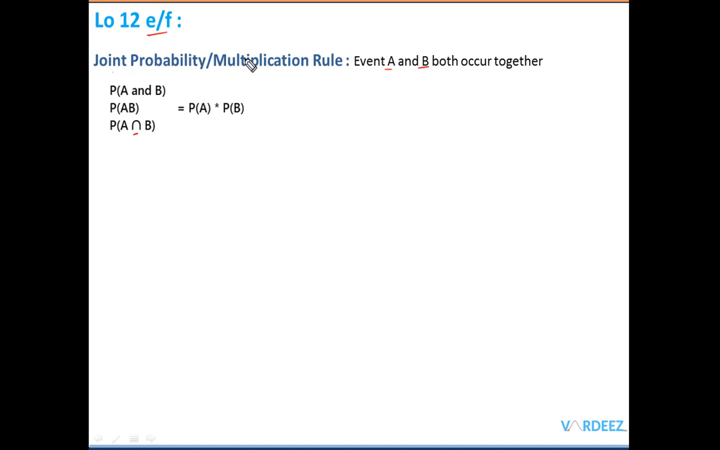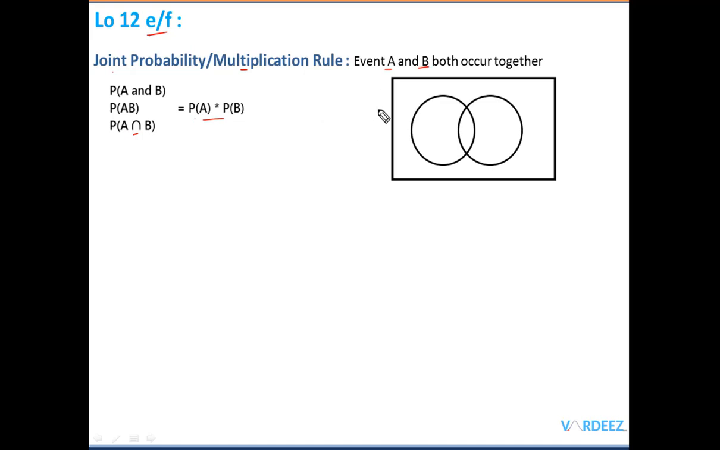Now it's known as the multiplication rule. So what do we do? We just multiply both these events. Let's see how it looks on the Venn diagram so that you can understand this visually. Let's say we have this circle here, this is event A, and the circle on the right is event B. What we are interested in finding is the joint probability of A and B together. They both occur together.